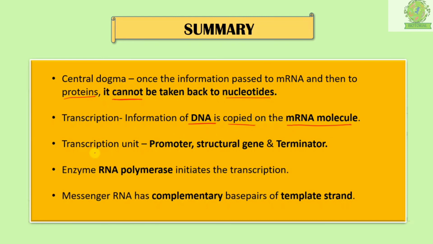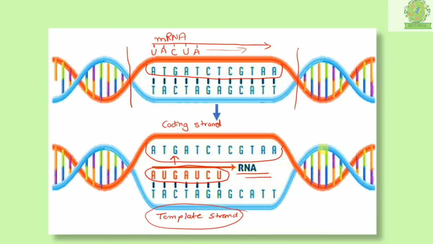Okay, and later on we also understood about the transcription unit. Now this transcription unit consisted of three sites. The first is the promoter site, next is the structural gene, and the third is the terminator. So here in the previous slide we can say that this was the whole promoter site. Okay, and this particular gene, only this much portion, this whole portion is the structural gene, and here must be some terminator site. Okay, so that is how it goes.